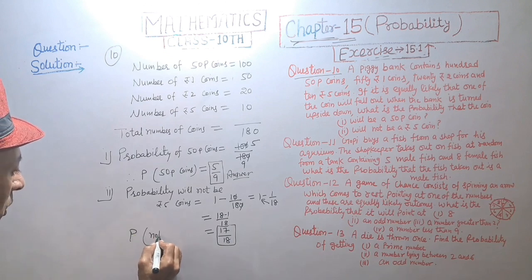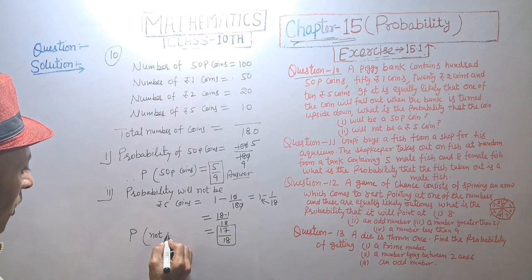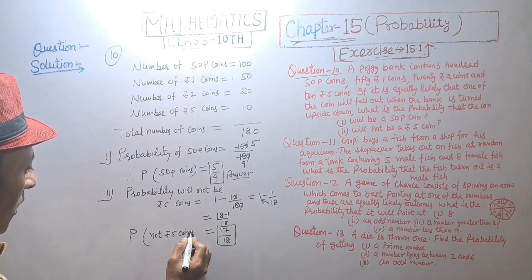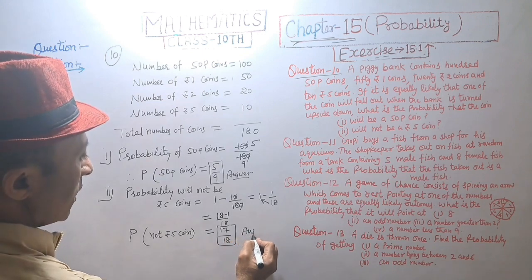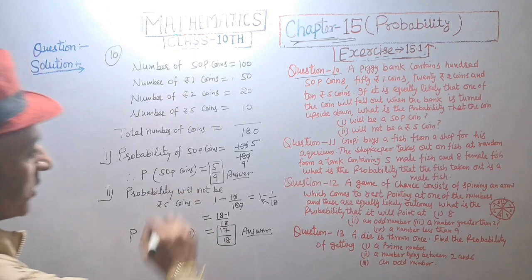Probability of not 5 rupees coin is equal to 17 upon 18. Answer.